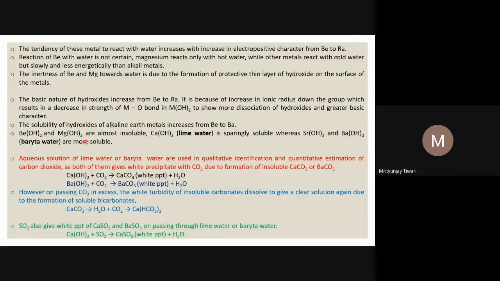Beryllium hydroxide and magnesium hydroxide are almost insoluble in water, so their alkaline nature is very weak. Although they are alkaline, they are only very weakly alkaline. Calcium hydroxide, also called lime water, is sparingly soluble in water, whereas strontium hydroxide and barium hydroxide, also called baryta water,